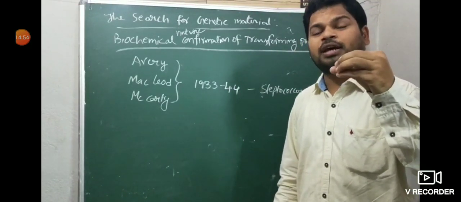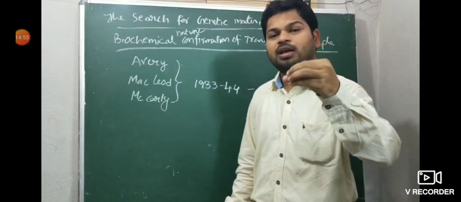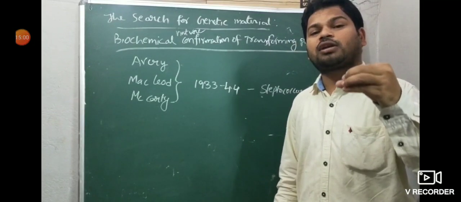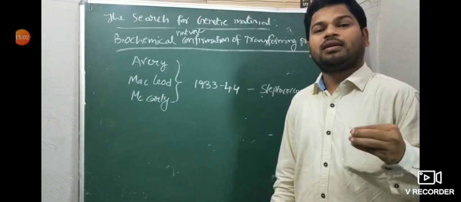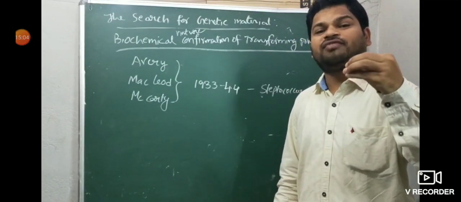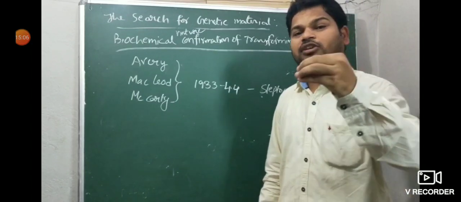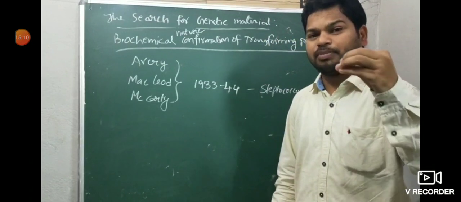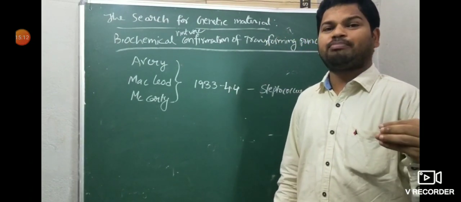1953, XRD, X-ray diffraction data given by Wilkins and Franklin. Then 1950, Erwin Chargaff gave Chargaff's rule. Then Francis Crick, 1958, gave the central dogma. Then 1869, nuclein given by Friedrich Miescher. These words are very, very important.